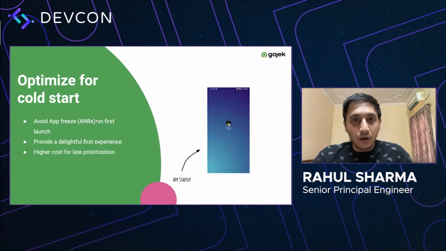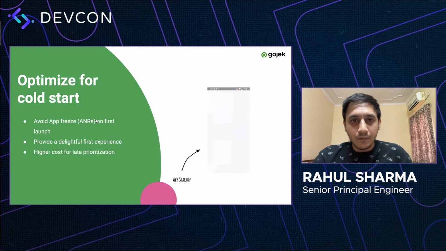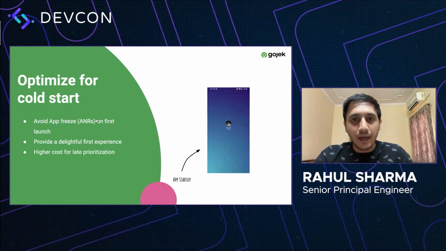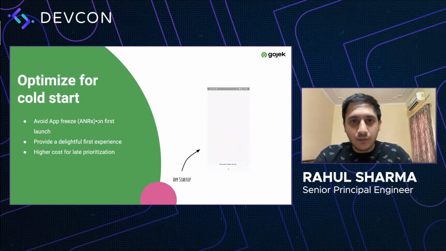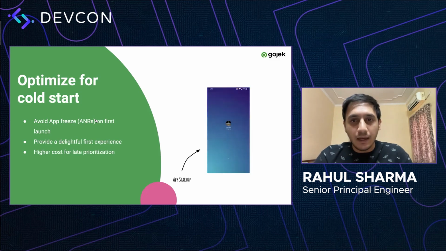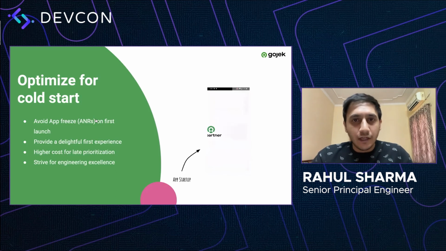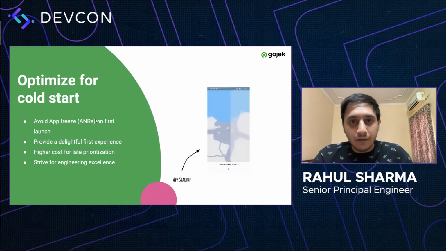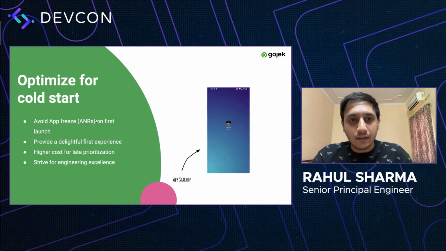Third, higher cost for late prioritization. A pileup of problems on app launch is not a very easy fix, something that can easily create a firebreak-like situation that could majorly impact our iteration speed and cause massive business impact as the releases stall. And fourth, to strive for engineering excellence. With the ability to measure yourself against your peer group, in strong engineering teams, there will always be a drive to excel at app vitals.